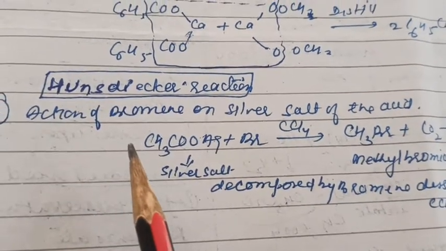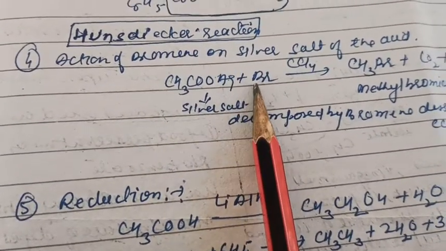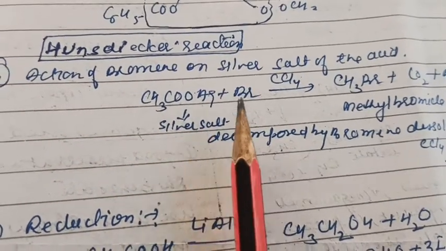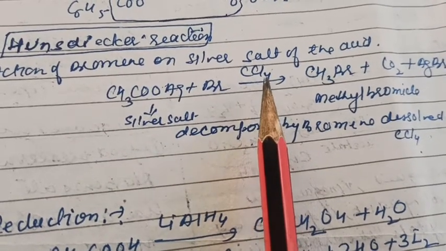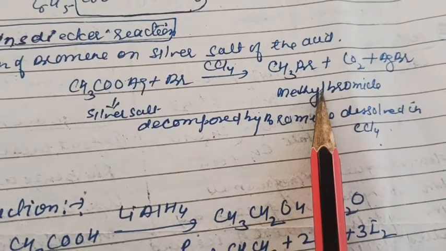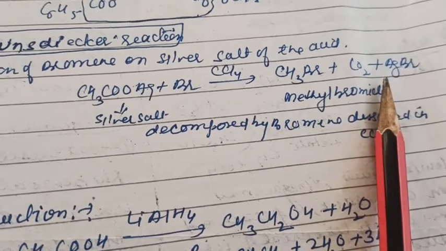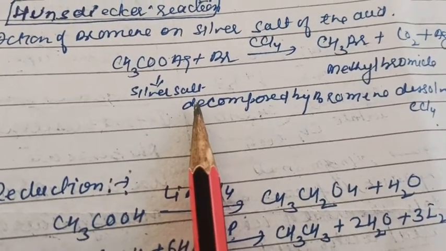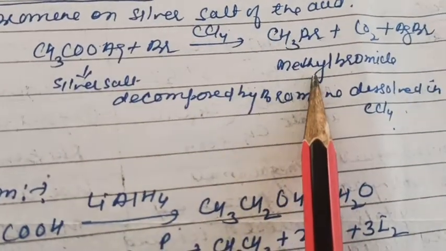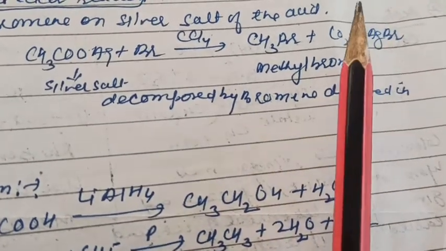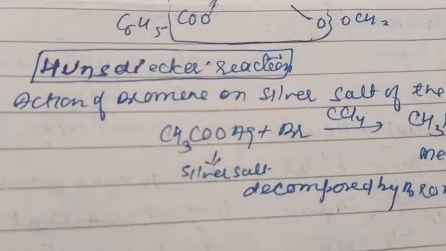Hunsdiecker reaction. In this reaction, silver salts of carboxylic acids react with bromine in presence of carbon tetrachloride to form alkyl bromides as a product. For example, here we are taking silver acetate reacting with bromine in presence of carbon tetrachloride to form methyl bromide. As side products, there is release of CO2 gas and silver bromide. This reaction is called Hunsdiecker reaction.